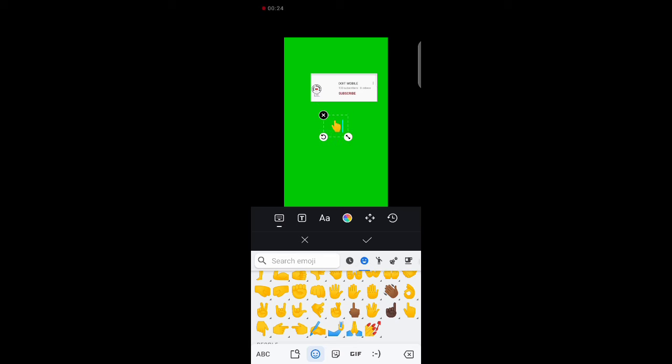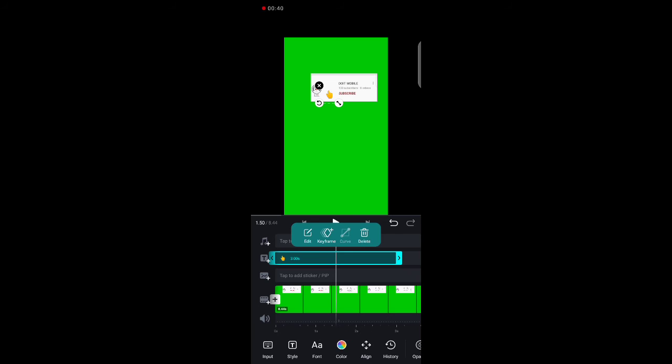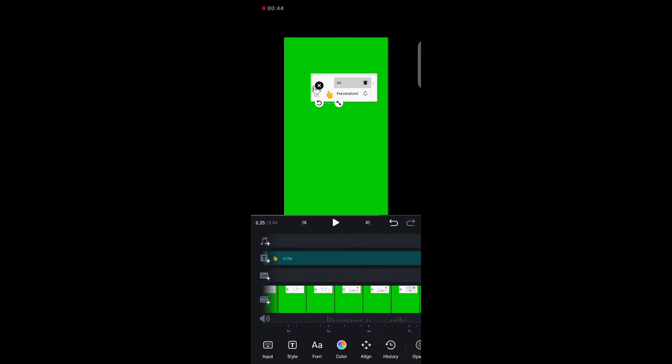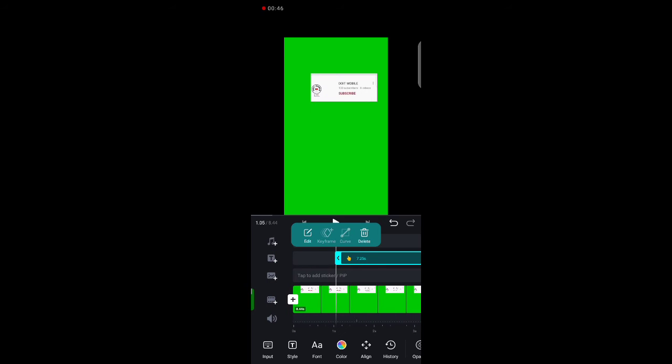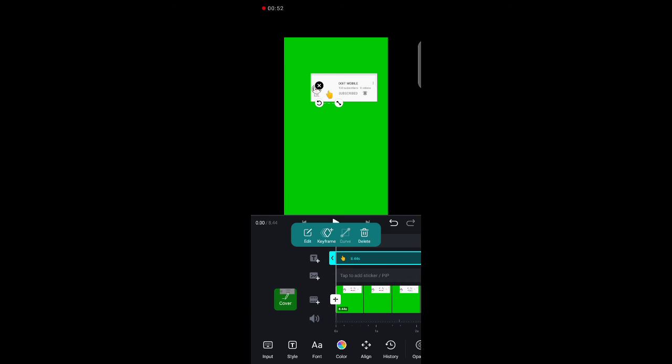So what you're going to do in the VN editing app is you add the green screen with the sound effect that you exported from your KineMaster. You add it to the editing timeline of the VN app. So right there in the editing timeline, you go to text, like to type something, then you choose maybe an emoji from your phone, a hand-like emoji, which will serve as your pointer. You add it to the editing timeline.